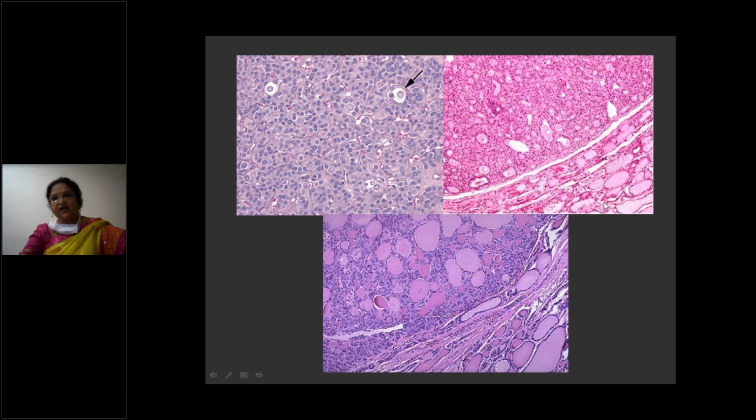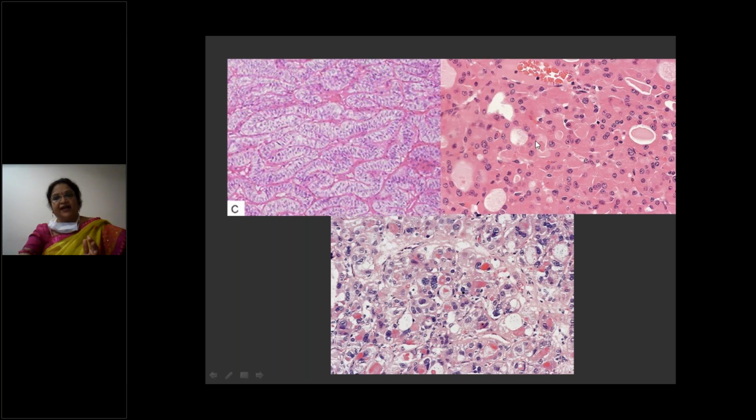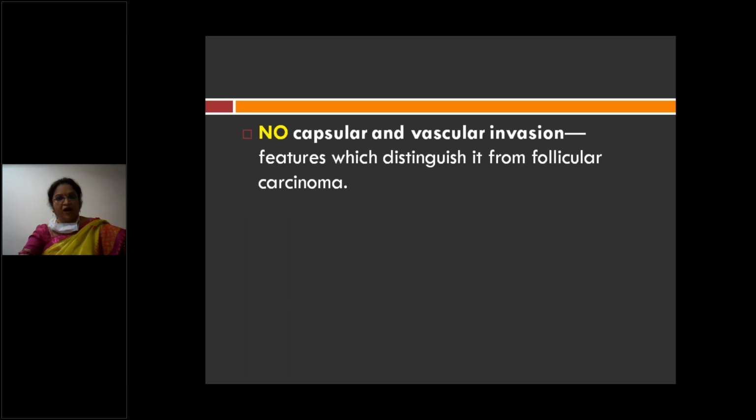Here you can see normal thyroid parenchyma, and here you can see microfollicular arrangement. So these are various patterns of arrangement of adenoma microscopically: microfollicular, next Hurthle cell adenoma, this is trabecular adenoma, and this is atypical adenoma. So various patterns of adenoma.